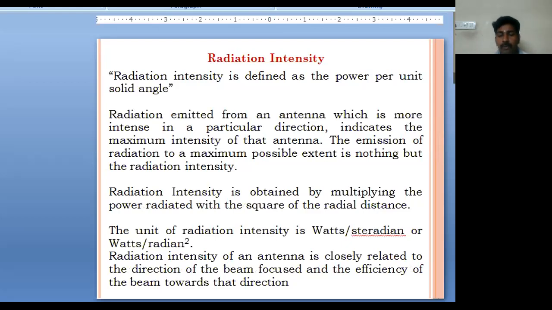It can be obtained by multiplying the power radiated with the square of the radial distance. The unit of radiation intensity is watts per steradian. So radiation intensity of an antenna is closely related to the direction of the beam focused and the efficiency of the beam towards that direction.